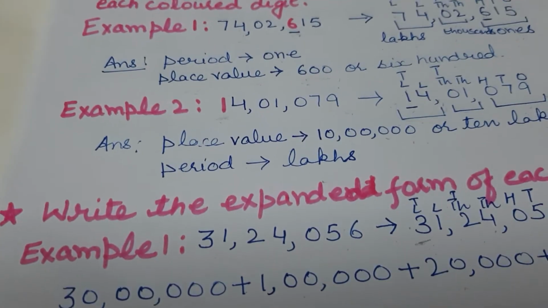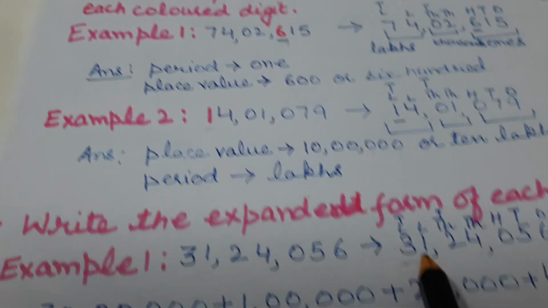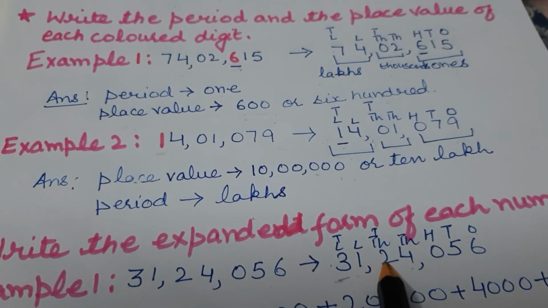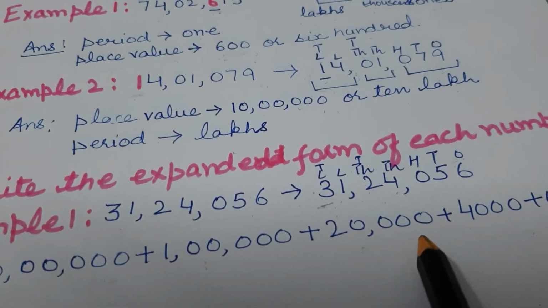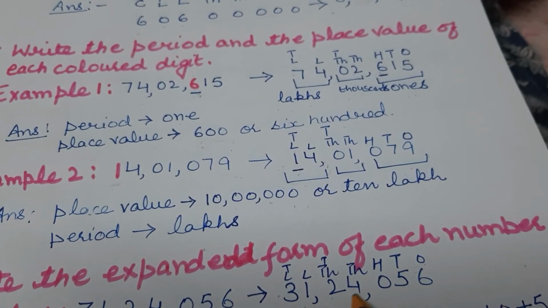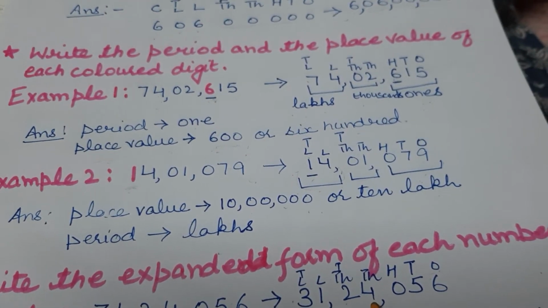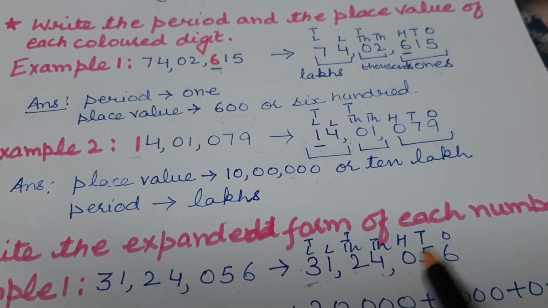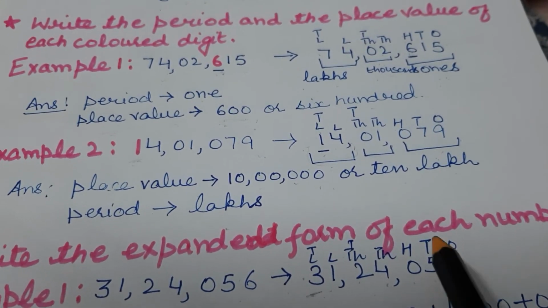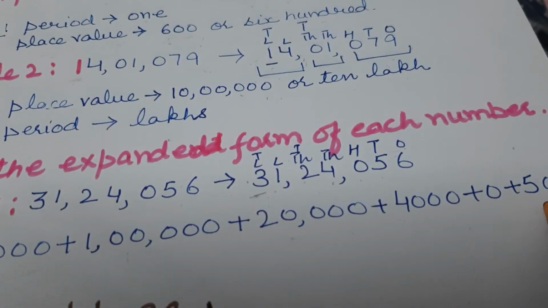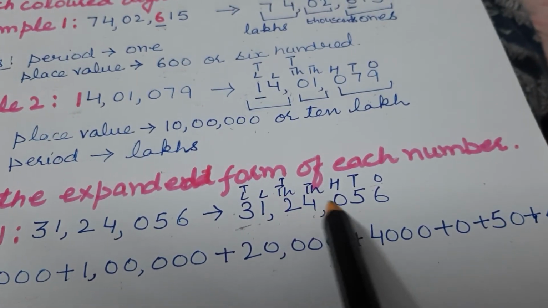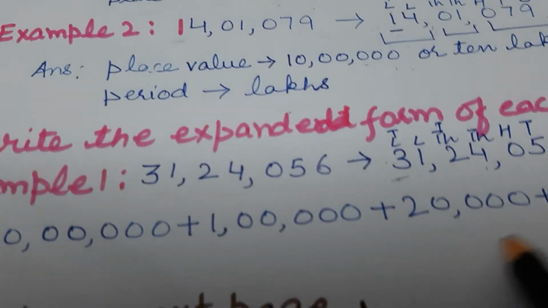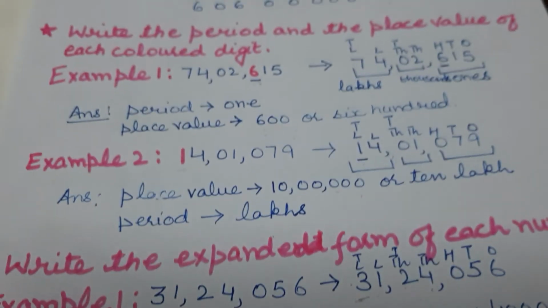So 30 lakh plus next is 1 lakh, plus 20,000, plus 4,000, plus 0 hundreds, 5 is on the tens place, so 50, then 6 is on the ones place, so 6. In this way you will write the expanded form.